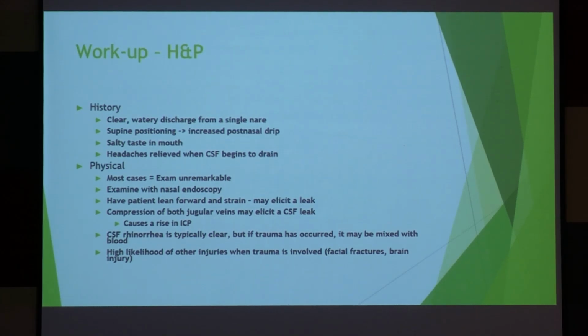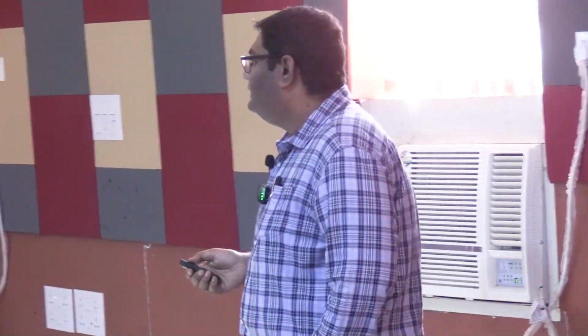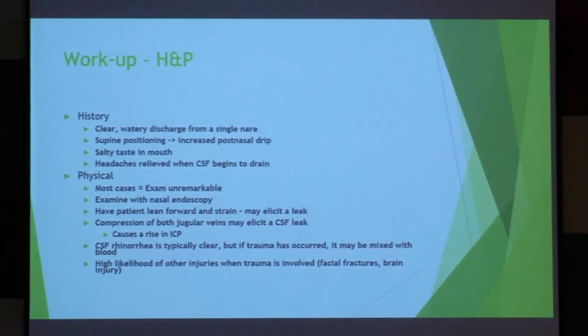And now you will ask the patient to stoop forward and see whether there is any active leak or not. If there is any active leak, you will collect it on filter paper or blotting paper and you will see something. We call it the target sign. Okay, if there is CSF, it's like water. It will not have any circle around or different specific gravity, and this target sign will not appear. Okay, but if it is a discharge because of allergic rhinitis or other causes, chronic rhinosinusitis, you will get the sign. And you will examine with nasal endoscopy, and you will have other imaging.